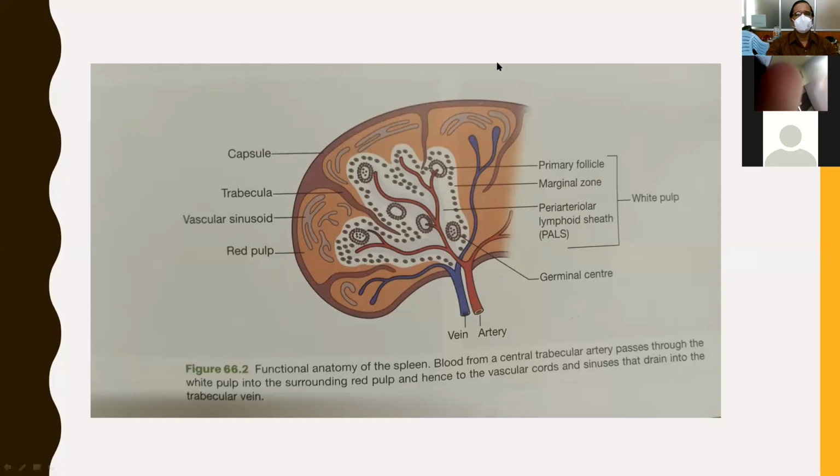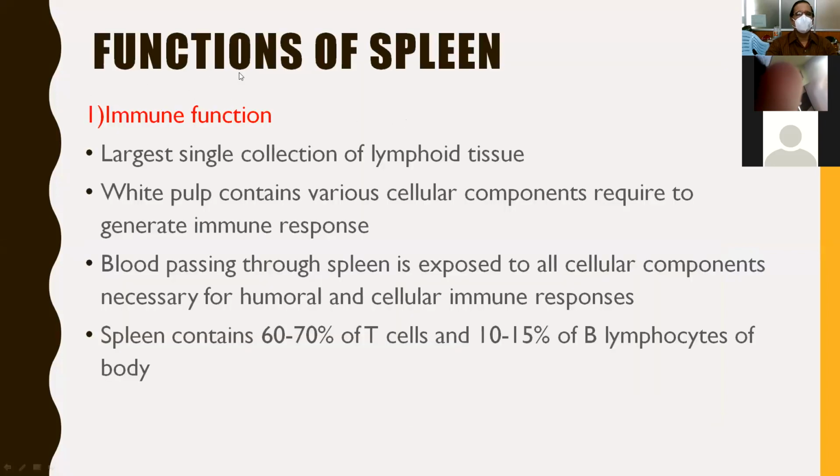And the functions of the spleen, this is a very, very important question for you. It has nearly 6 functions. Number 1 is immune function. I already told you this is the largest single collection of lymphoid tissue, and the white pulp contains various cellular components required for generating immune response.